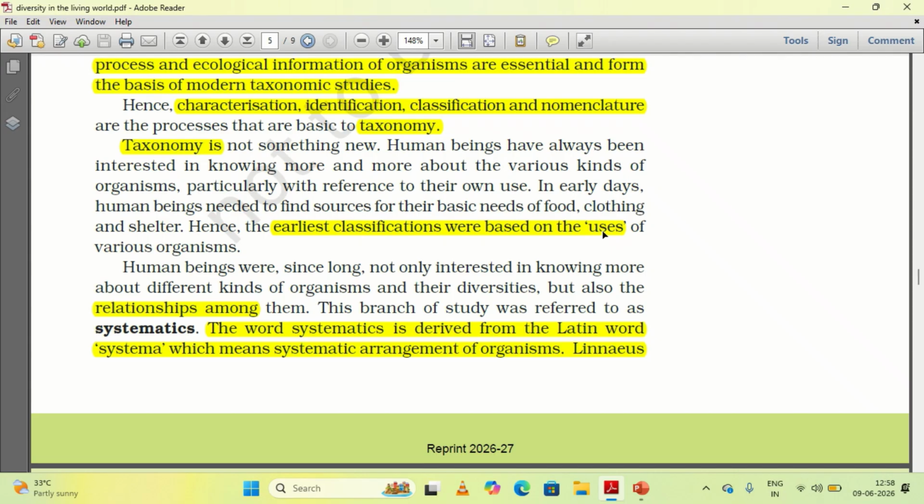For example, if you consider a medicinal plant, neem is of the greatest value to humankind. So the neem plant is useful, whereas some other poisonous plant is of no use. So based on use, the earliest classification was done.